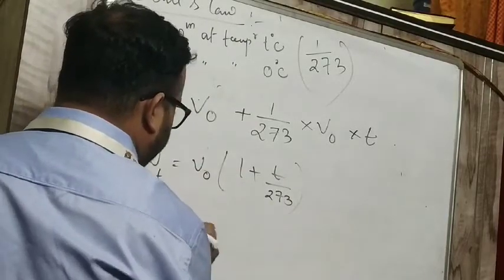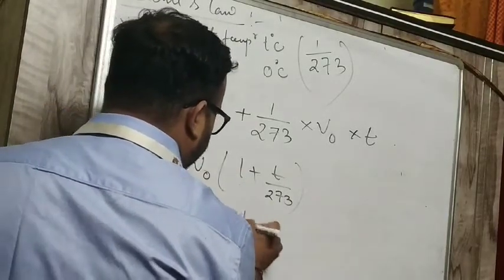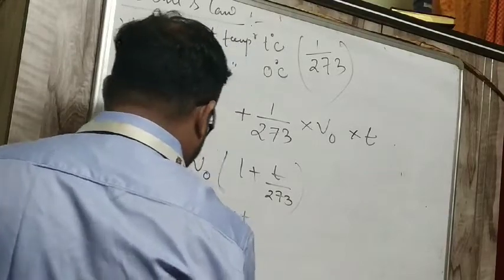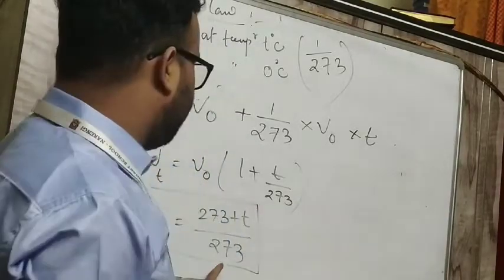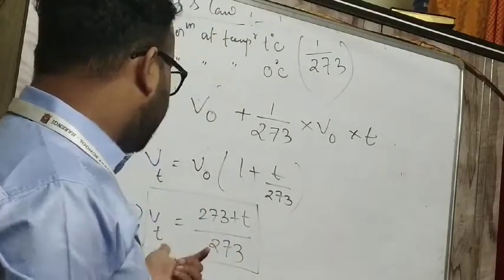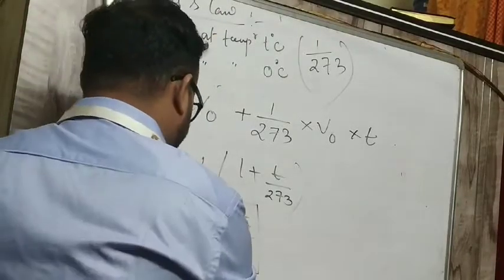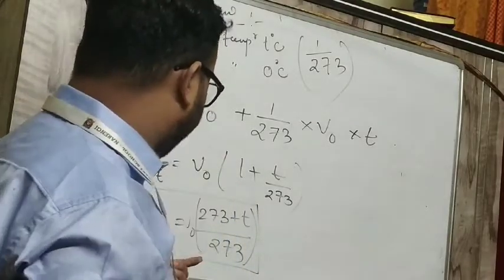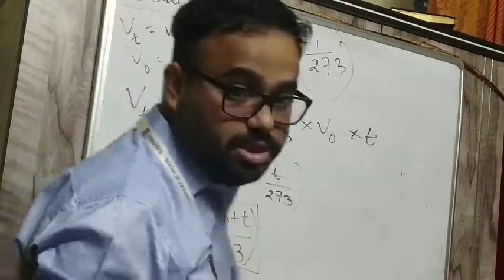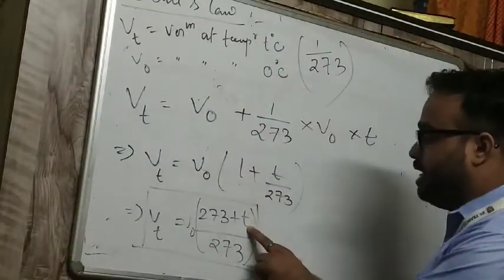So this implies Vt is equal to V0 into 273 plus T by 273, that is, T plus 273 by 273. So this is the volume, Vt equal to V0 into this, where T is temperature in degree Celsius.